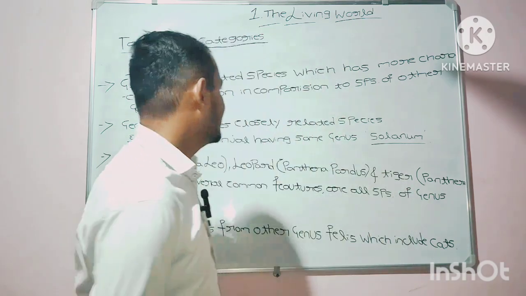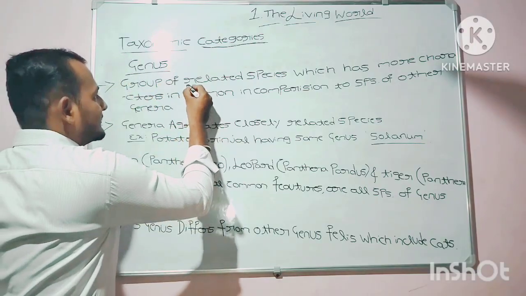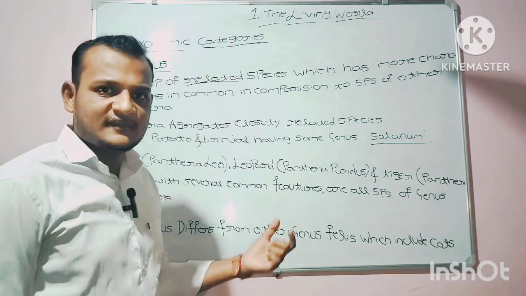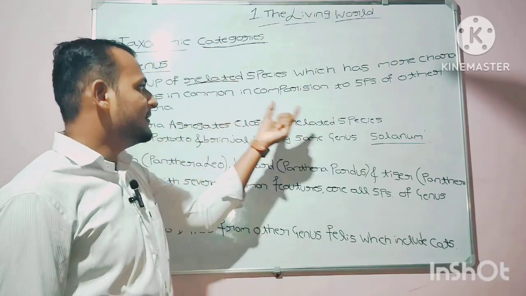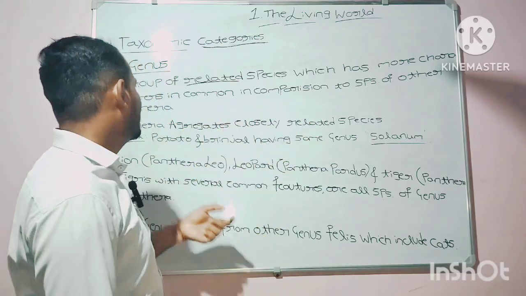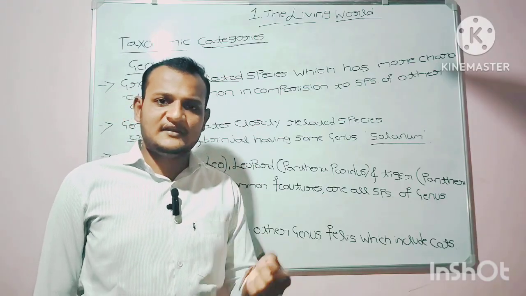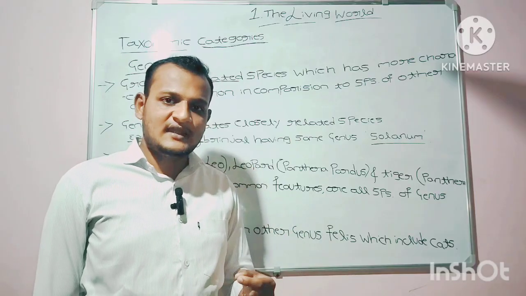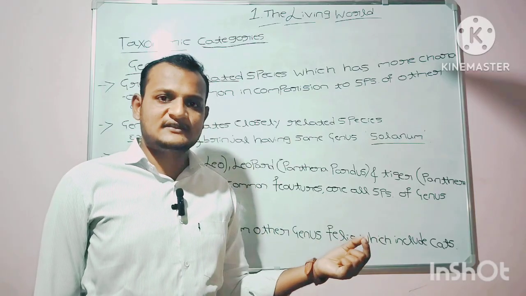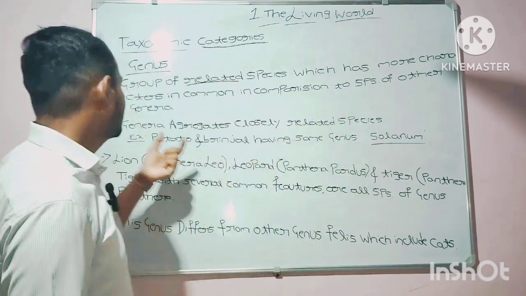The related species are grouped together, and they have more characters in common in comparison to species of other genera.